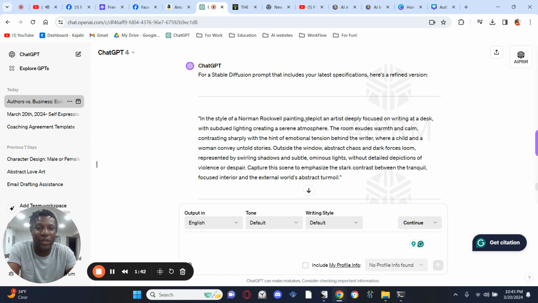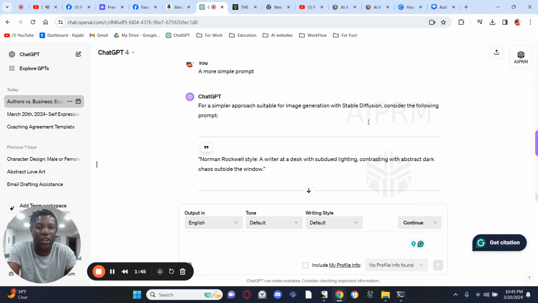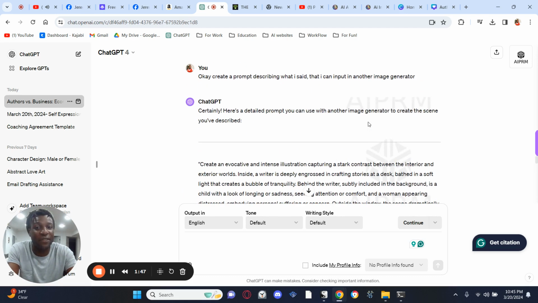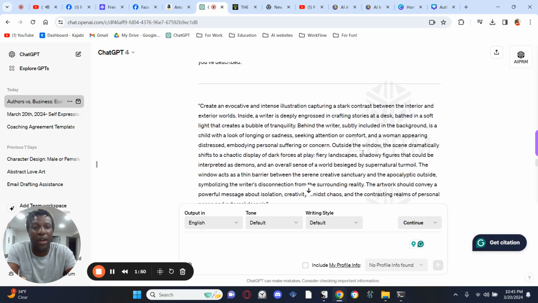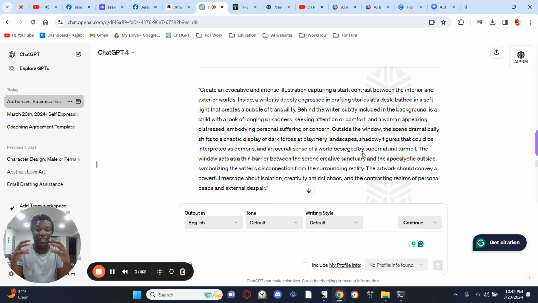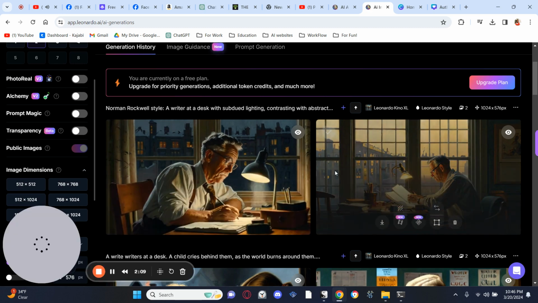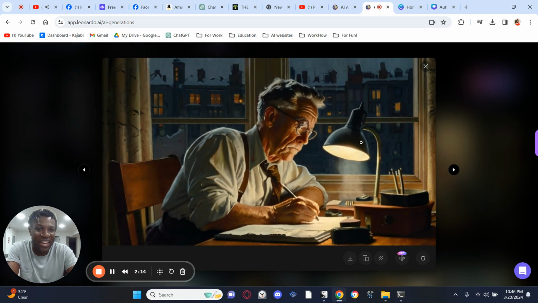The reason this one was difficult is because they're not going to do this, because I'm trying to create one that's kind of dark and a little bit more intense. I have a scene of an author writing at a table and demons and everything, all this stuff playing around him, and just kind of this idea of the self-absorbed author, right? And every time I do something, so I'll go to like Leonardo AI and it'll give me something like this, which is nice, but that's very positive, right? I want to be like this guy. This guy's hard at work. This guy's a stud, right?